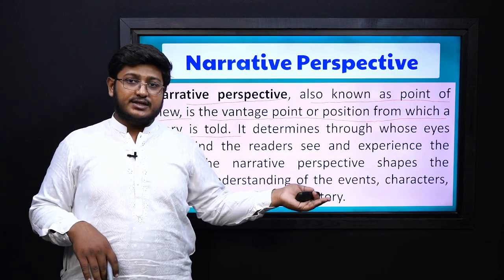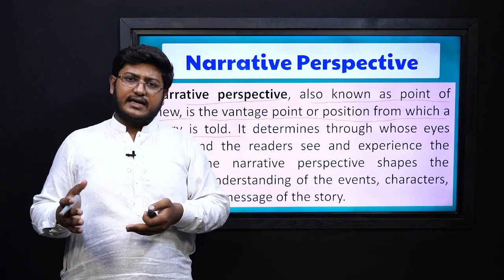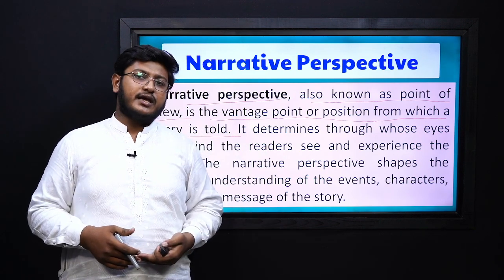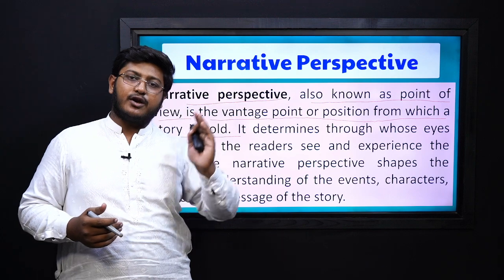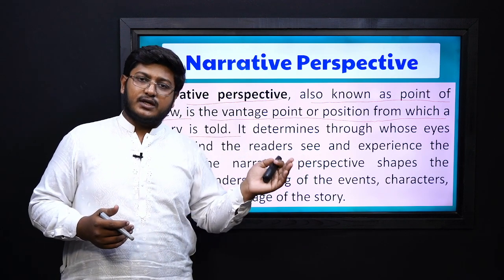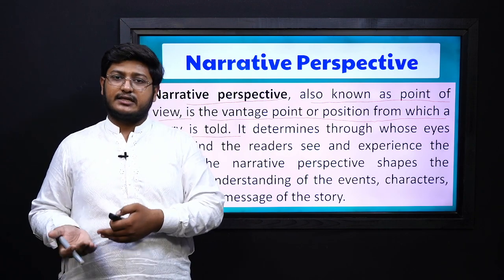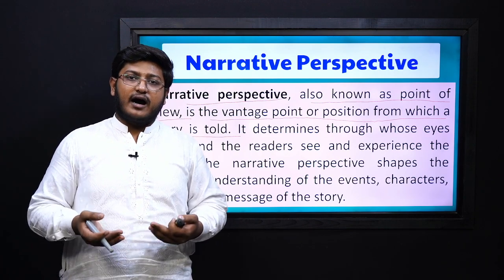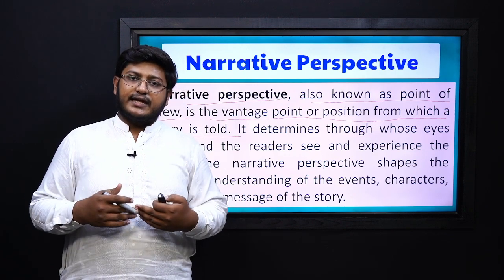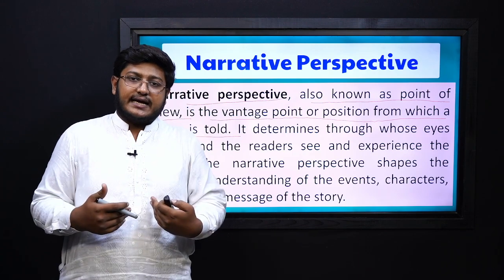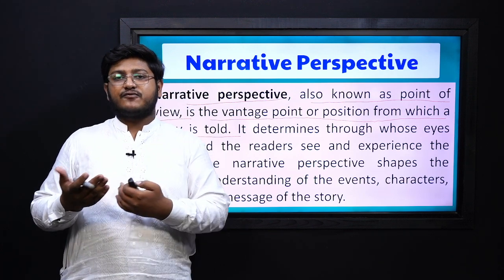Like in the thirsty crow: once there was a crow, he was very thirsty. In that story we are not part of the story, we are telling the story of a crow to whom some event happens. That's why it's the third person narrative. And when we are part of the story, when we narrate a story where we experience that action, we have done that action, then it will be the first person narrative.